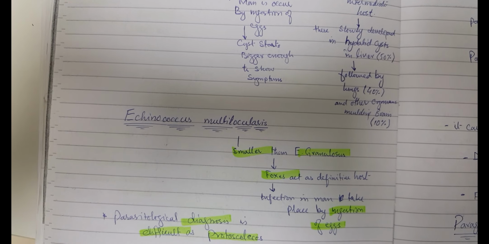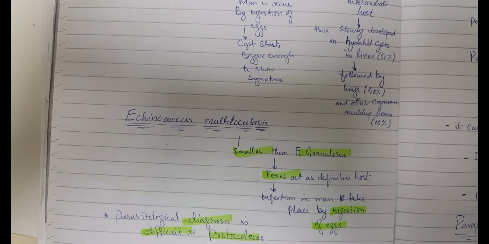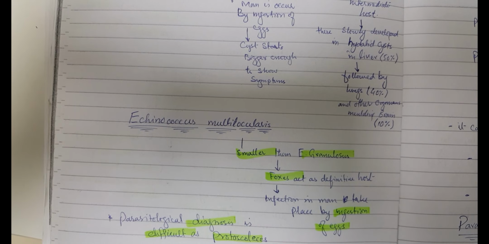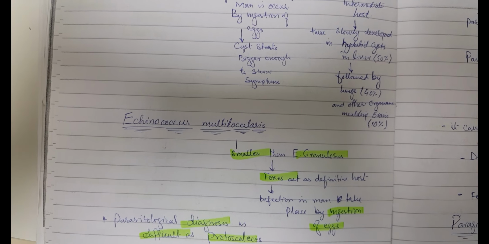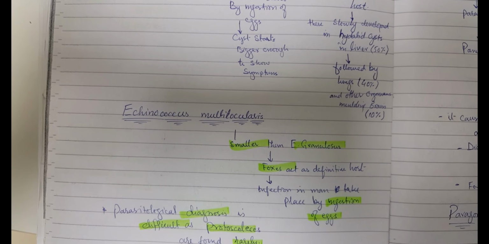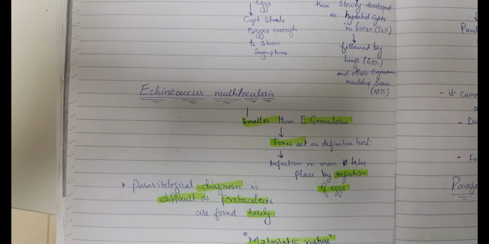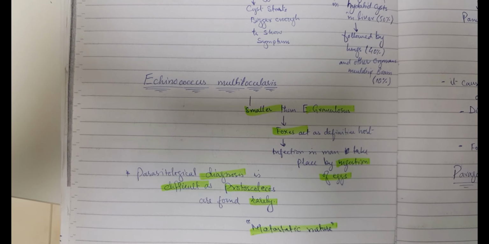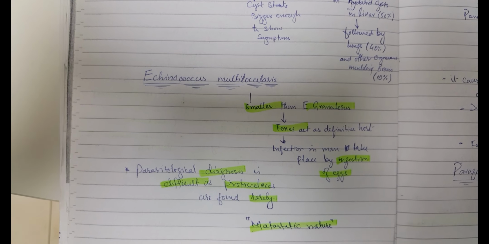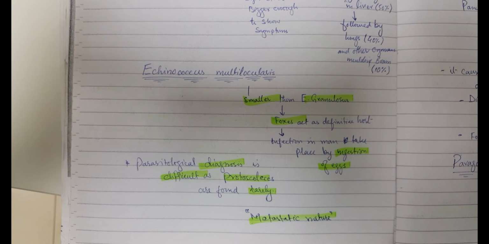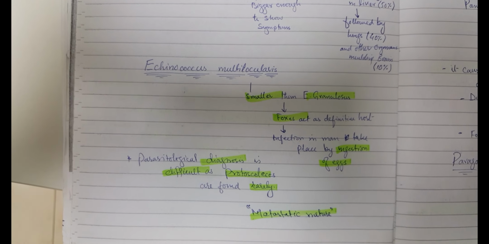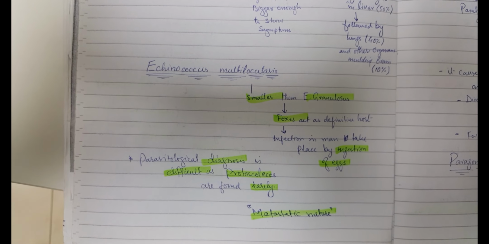Echinococcus multilocularis is smaller than Echinococcus granulosus. Foxes are basically the definitive host. Infection in man takes place by ingestion of the eggs. Parasitological diagnosis is difficult as protoscolices are rarely found, but it has a metastatic nature, just like Echinococcus granulosus.